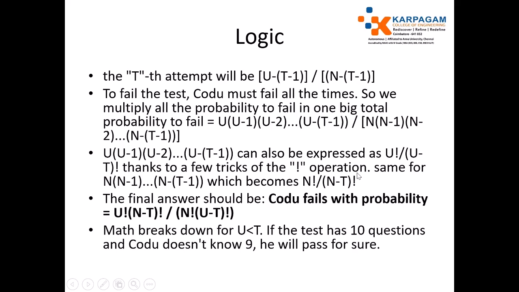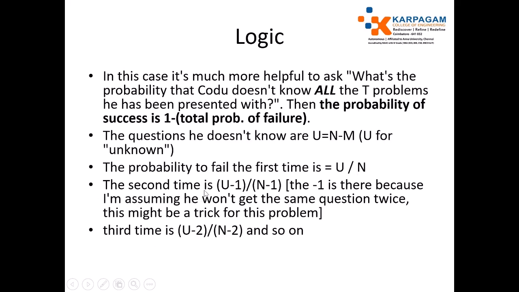For the second time, we remove the question already processed. Because we have already processed one question, we subtract 1 from N in the denominator, and the number of questions he doesn't know is U minus 1.